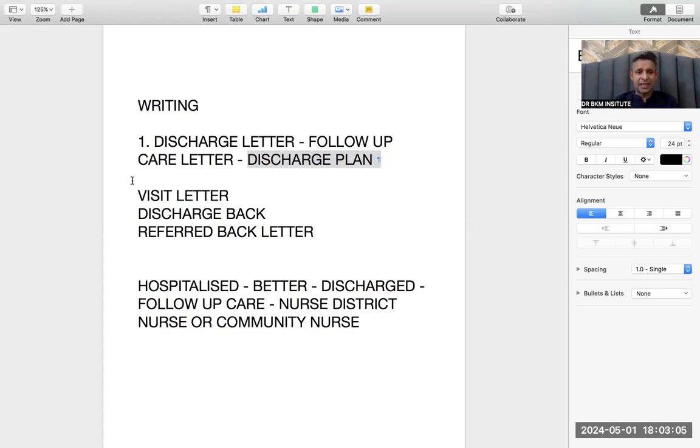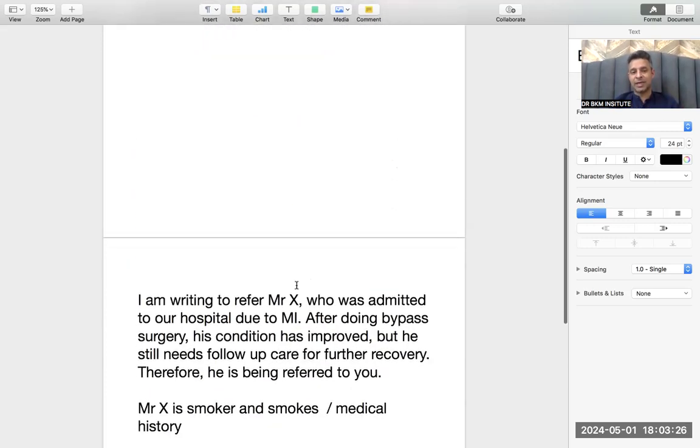And you guys are saying that the discharge back letter came last time, so obviously we are expecting this letter. First, the maximum chances are for this visit letter. Second chances are this, because obviously they will shuffle it. But the discharge back letter can repeat too. So I am telling you how to write the discharge back letter.